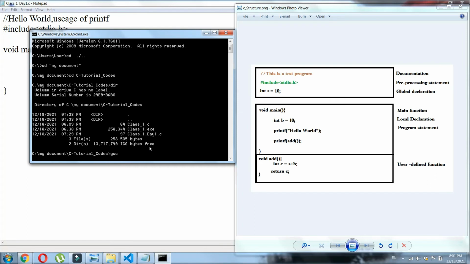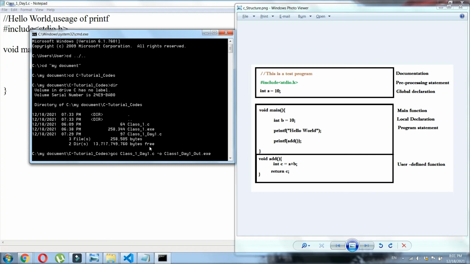After GCC, I am going to call our code class_1_day1.c, and I am going to give -o, which indicates that from this code we are producing a file, and the output should be the following file. I am going to give the output as class_1_day1_out.exe.